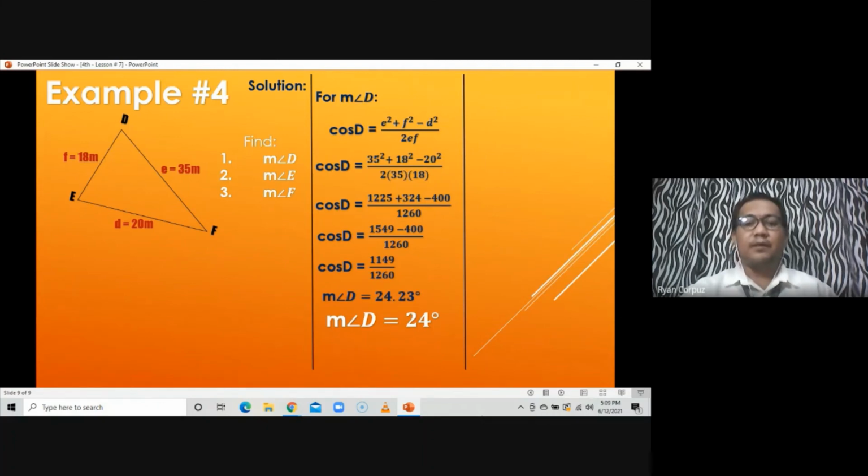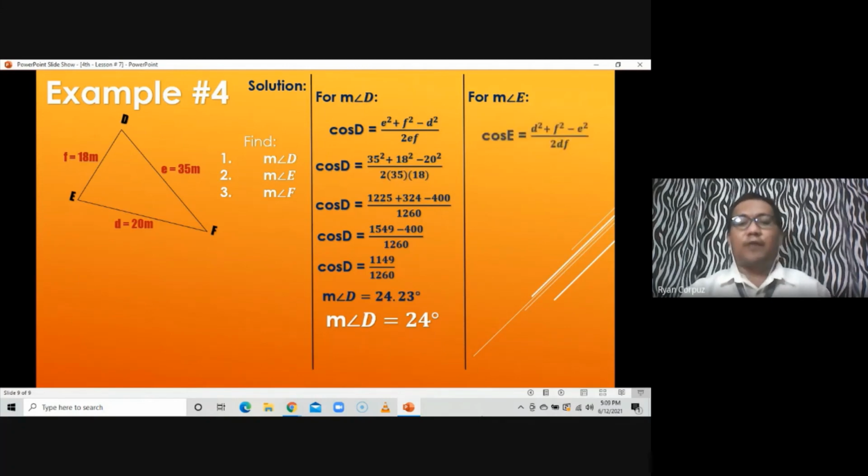Next, let's find out the measure of angle E. Again, this time another angle is what we are looking for, so we form again the formula. Cosine E is equal to the sum of the squares of the two sides which are not opposite that angle, that would be D and F, so D squared plus F squared, minus the square of the side opposite that angle, that would be E squared, all over twice the product of the sides which are not opposite that angle, D and F, 2DF.